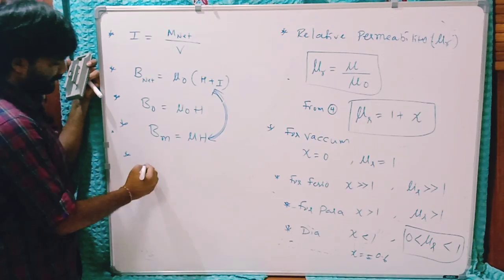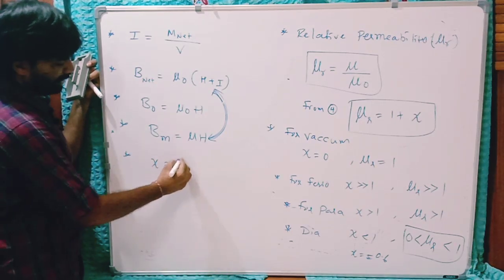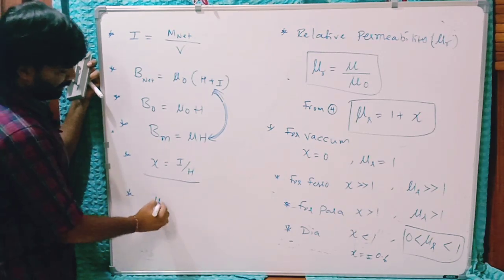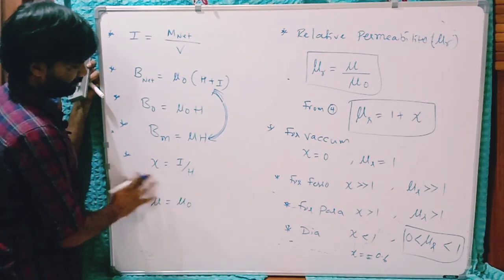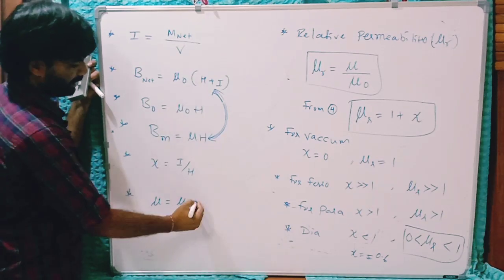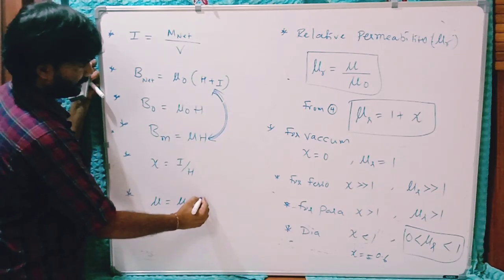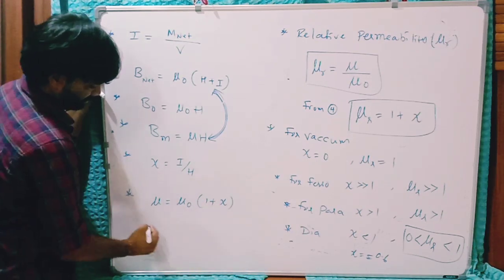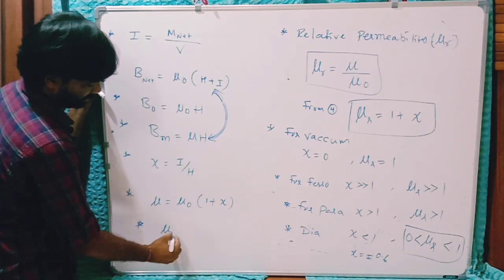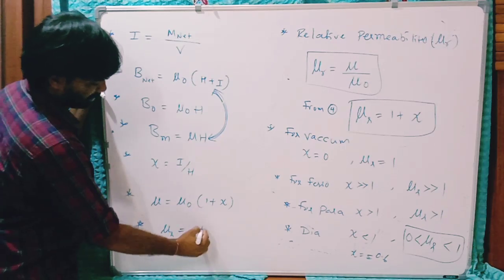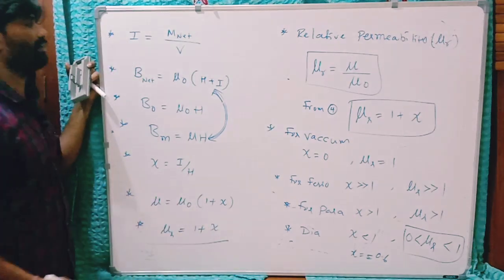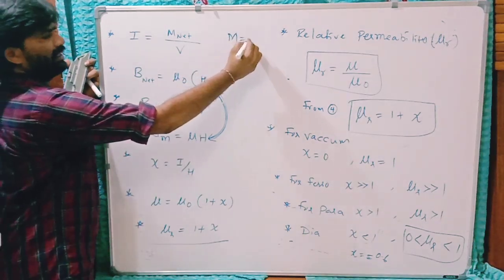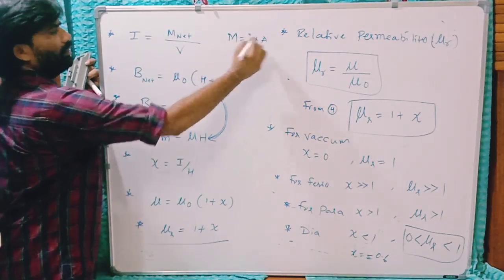And we also wrote that psi is equal to I by H, and mu equals mu naught. By equating these two, you will get mu equals mu naught into 1 plus psi, or the last relation, mu r equals 1 plus psi. These are the relations, remember. Or one more, the magnetic moment is equal to current into area.